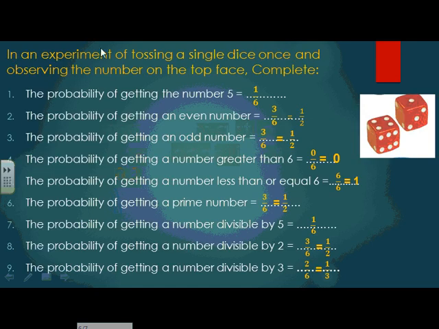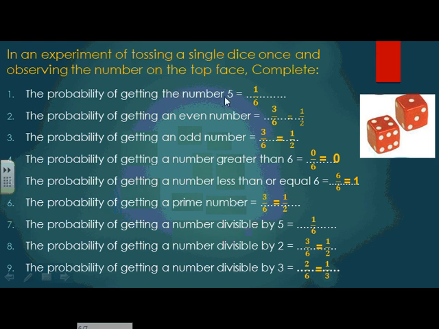Now, in an experiment of tossing a single dice once and observing the number on the top face, we all know the dice? Yes. Do you know the numbers inside the dice? We have numbers from 1 to 6: 1, 2, 3, 4, 5, and 6.